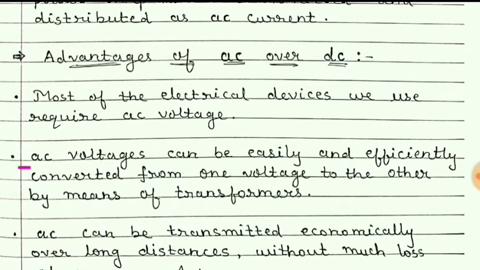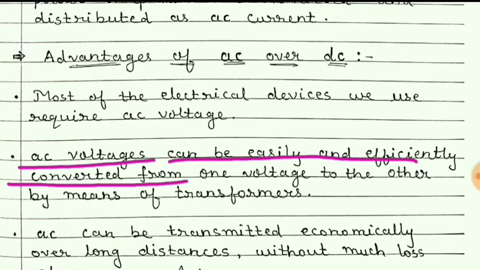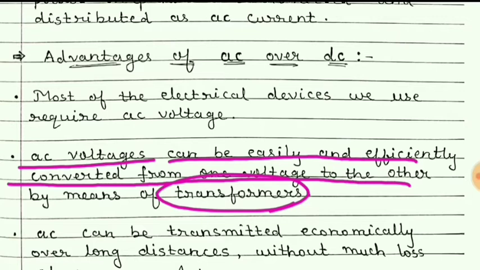Also, AC voltages can be easily and effectively converted from one voltage to another with the help of transformers. Students, we know that some of the devices which we use at our home require less voltage, and some other devices require high voltage.